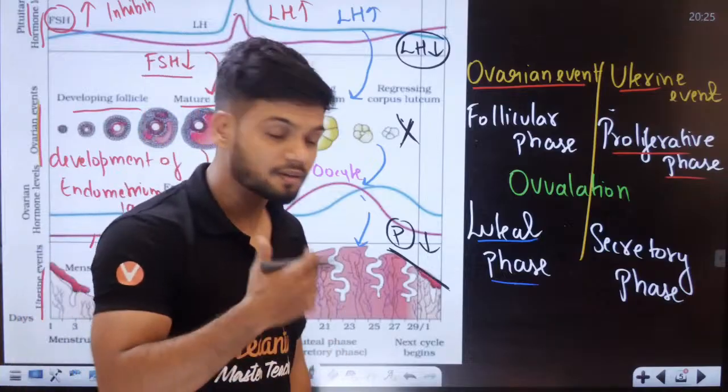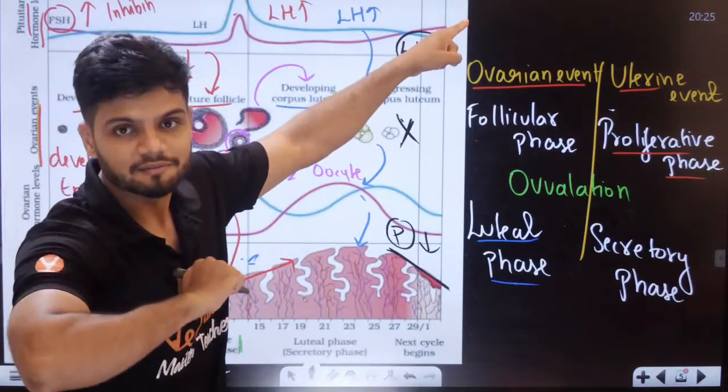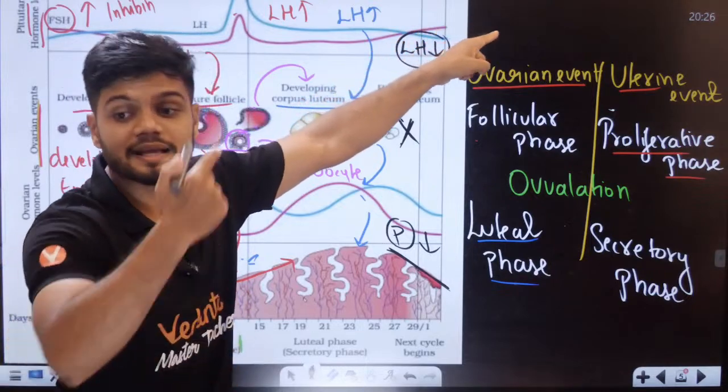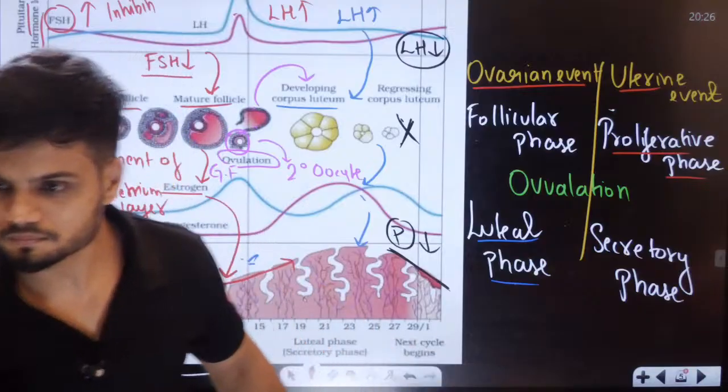Students, see, FSH is going up still. FSH is going up for the next cycle again, students. So this is how it happens, students.